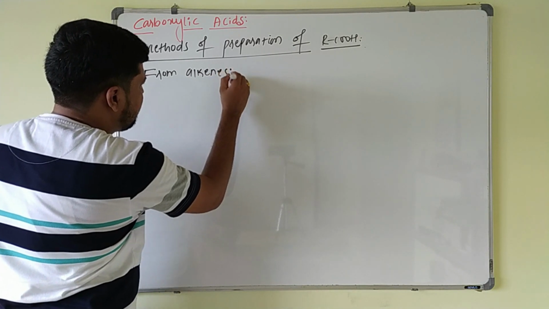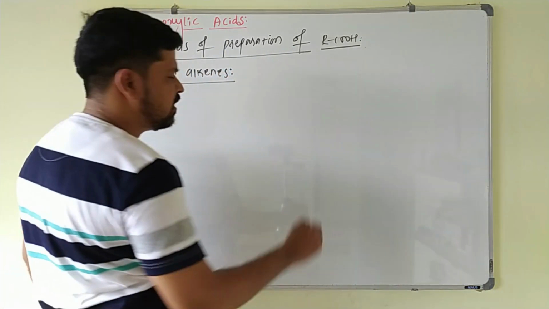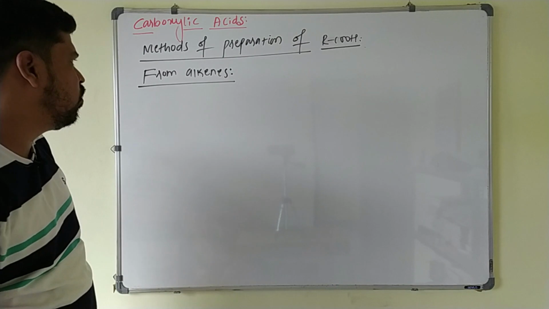Here these alkenes are directly oxidized to the carboxylic acid just by treating with hot alkaline KMnO4.